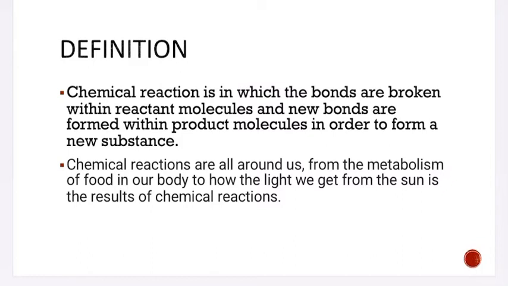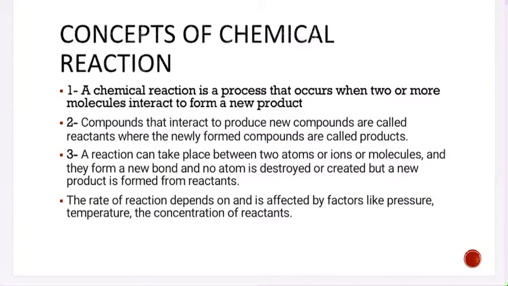Definition of chemical reaction. A chemical reaction is one in which the bonds are broken within reactant molecules and new bonds are formed within product molecules in order to form a new substance. Chemical reactions are all around us, from the metabolism of food in our body to how the light we get from the sun is the result of chemical reaction.